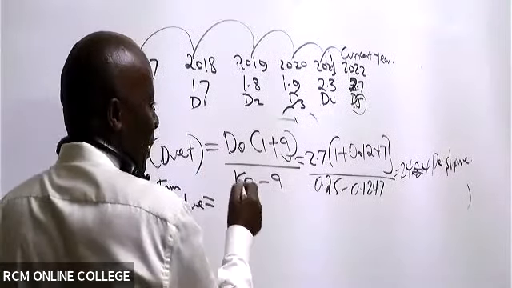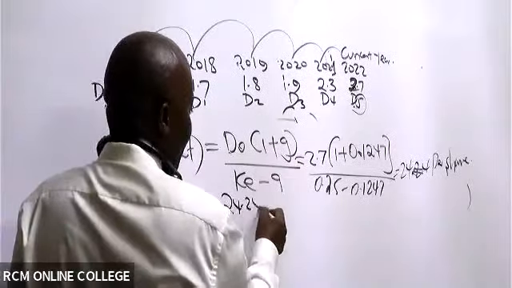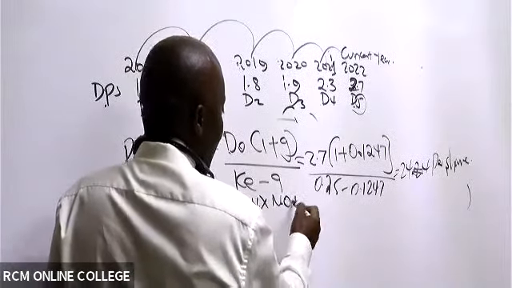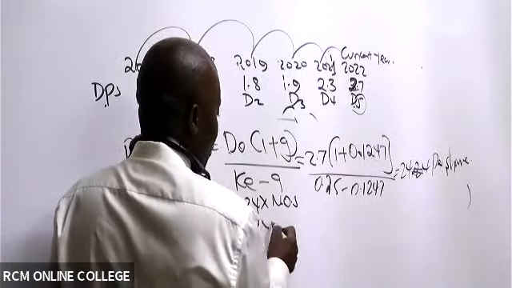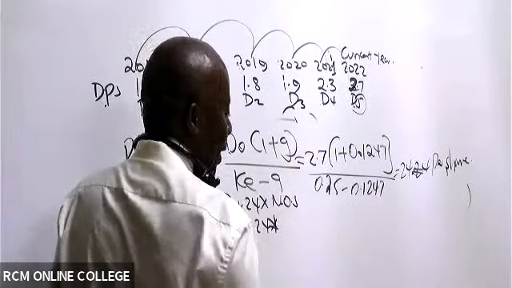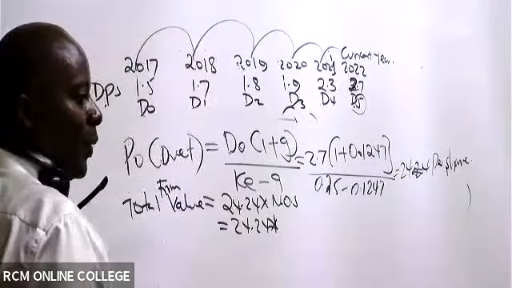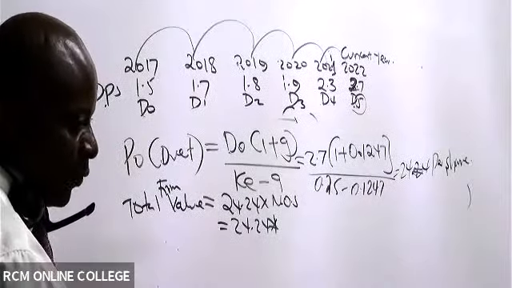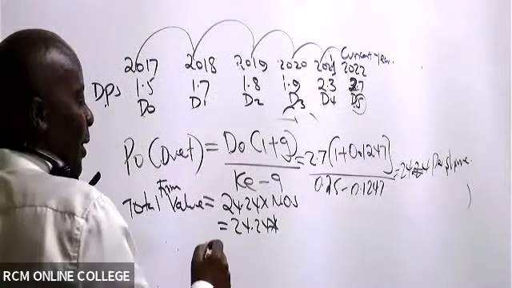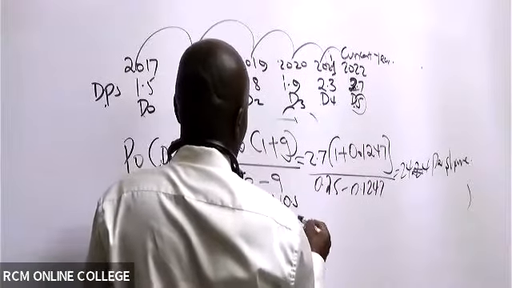We shall take value per share times the number of ordinary shares. So it will be 24.24. The number of ordinary shares are how many? For Duet, they are 5 million, isn't it?